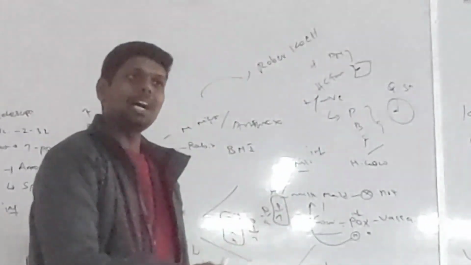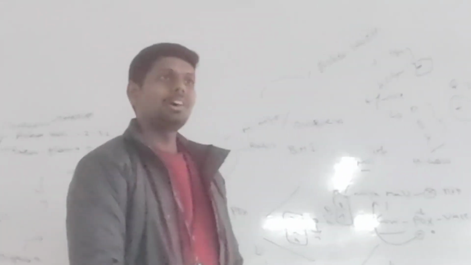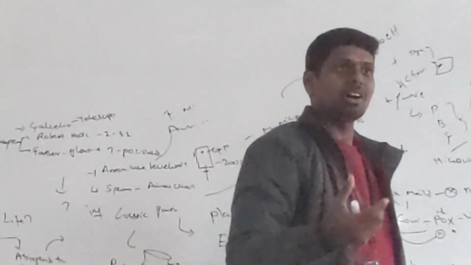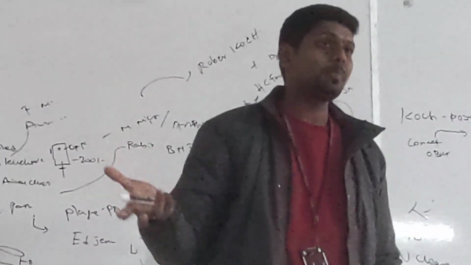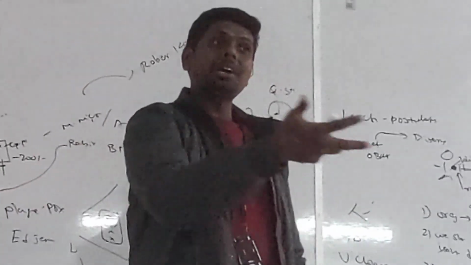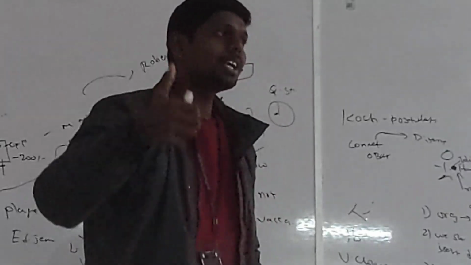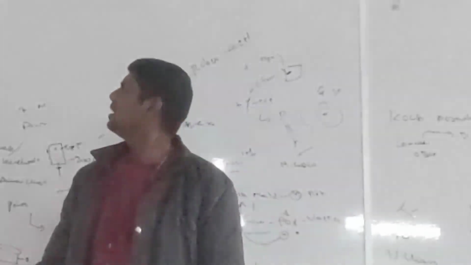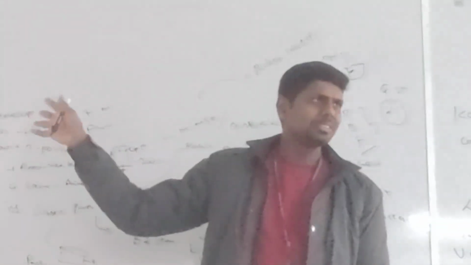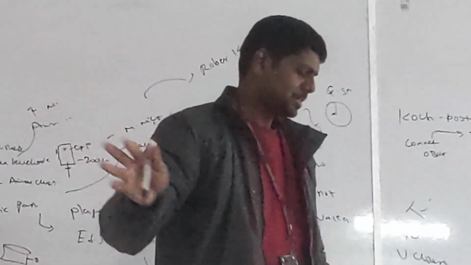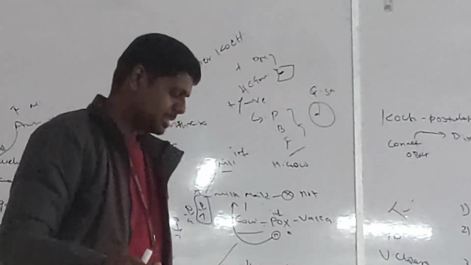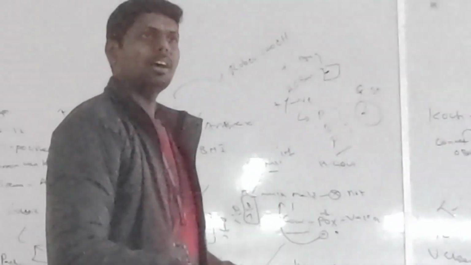Okay. Yeah, this is the idea of Koch's postulates. Okay, now you understood the role of Robert Koch in history. Now you know about Louis Pasteur, Edward Jenner, Hans Christian Gram, Plato and Leeuwenhoek. Right? Even Robert Hooke can be included, but Robert Hooke is like Steve Jobs. He's like Apple. Anyway, next.